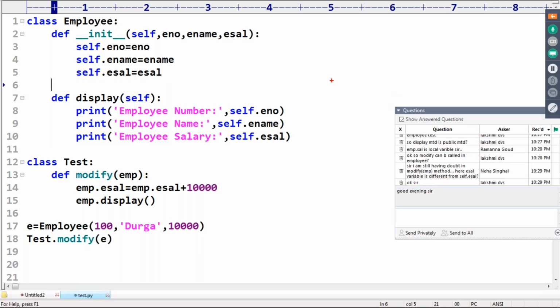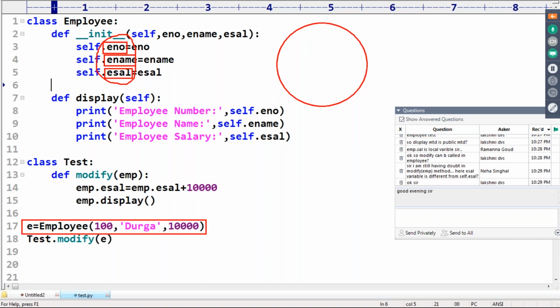Yeah. Here just observe. This is the employee object we have. Which variables are there? Enum, ename, and esal. Wherever an employee object is there, these variables will be there by default. Here I created an employee object with the reference variable e. E is the name of the reference variable. Employee number 100, name Durga, salary 10,000, like this I created.